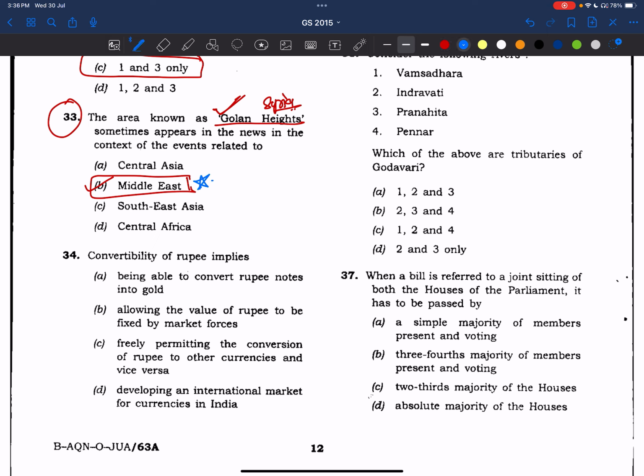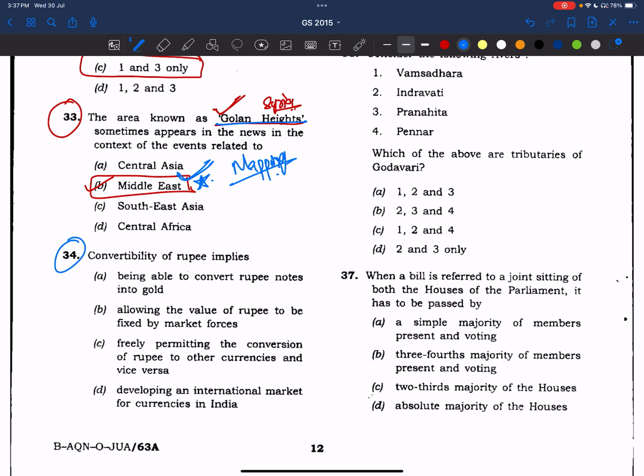Now, the Middle East becomes very important to us, even in the present scenario, because of the ongoing wars. So we have to know the places of the Middle East. Mediterranean Sea, Gulf, all these things become very important. We should do mapping of all these things. I'll try to make notes on mapping also, the important things at least. And you people also try to study the Middle East. Whatever is in the news especially, we should read about it.